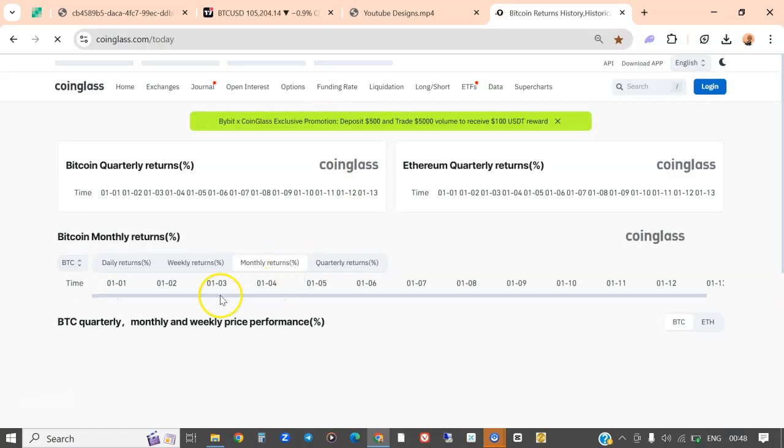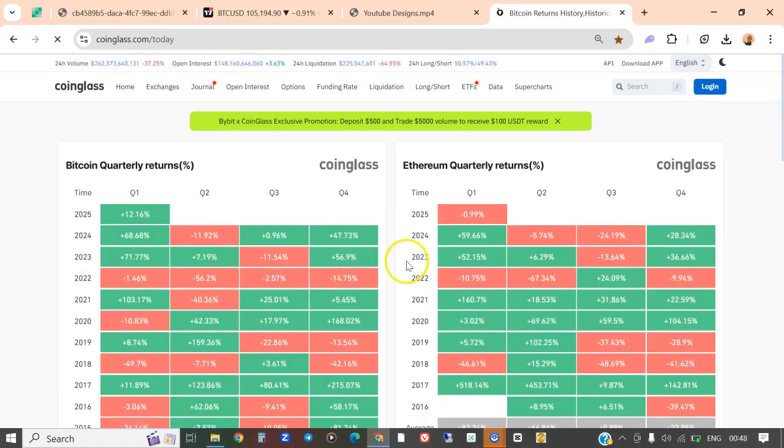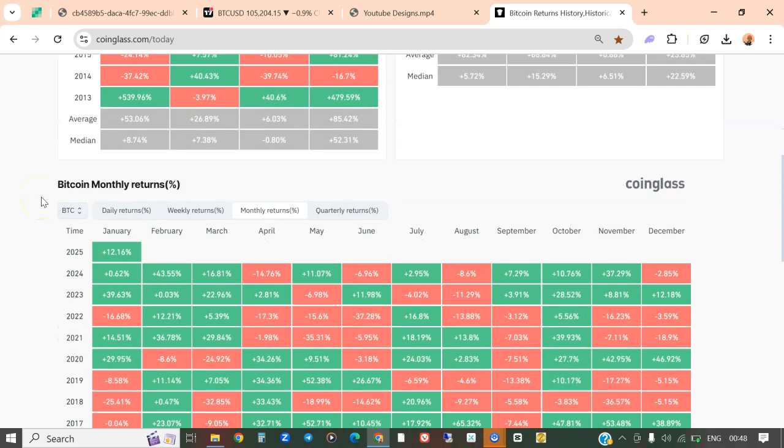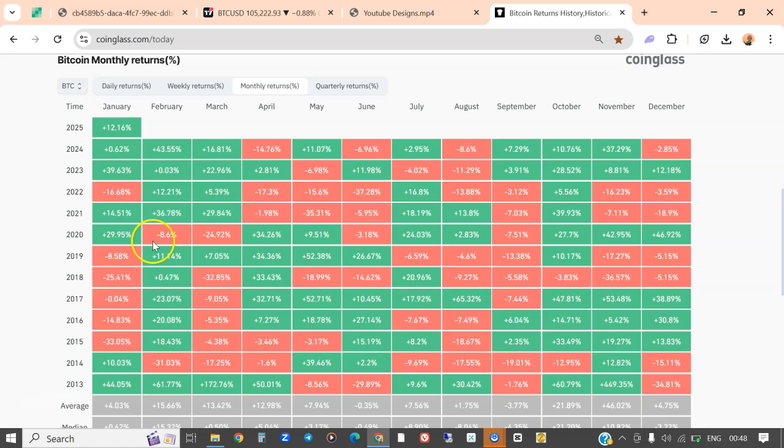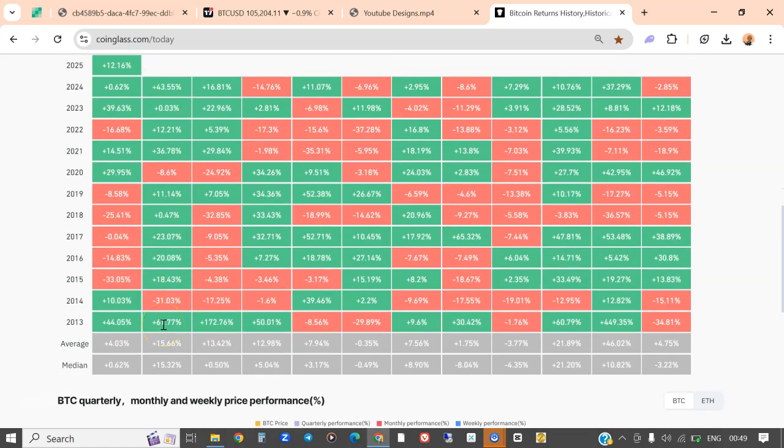But let me check the monthly returns. If we switch Coin Glass to monthly returns for Bitcoin, what exactly are we going to get? February in the history of Bitcoin has always been a good month. Look at this: 1, 2, 3, 4, 5, 6, 7, 8, 9, 10, 11, 12. For over 10 years, out of all the Februarys, it was only 2 years that had a red price. It was only 2 years that were brutal for Bitcoin. Do you get it now?